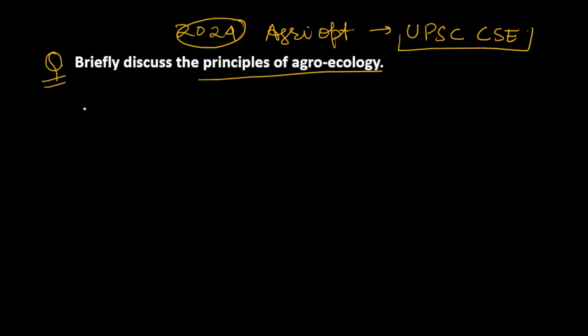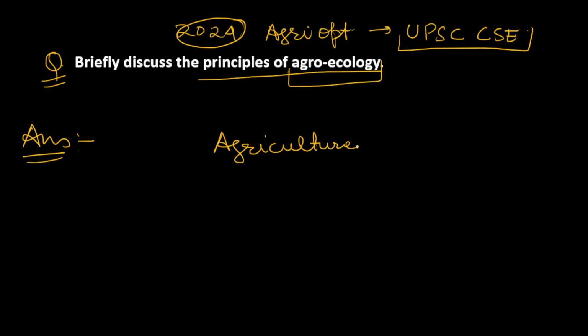So let's start. Today we are going to discuss the principles of agroecology. So first of all, what is agroecology? Agroecology is doing agriculture keeping in mind the principles of ecology.